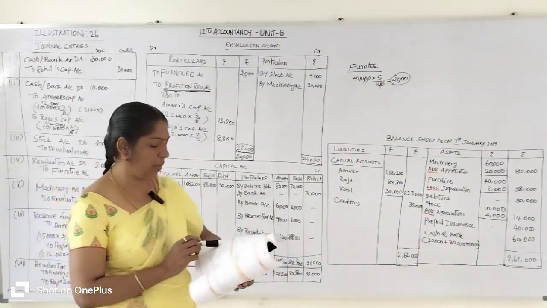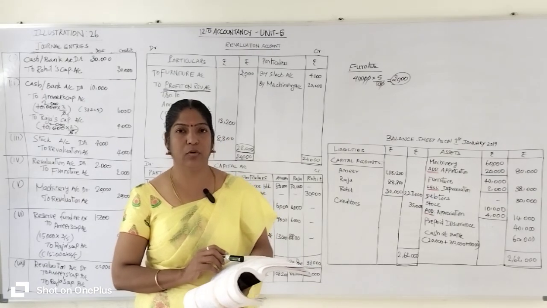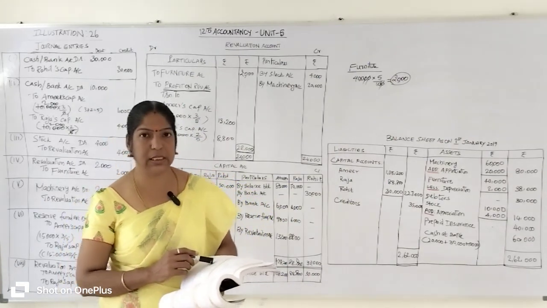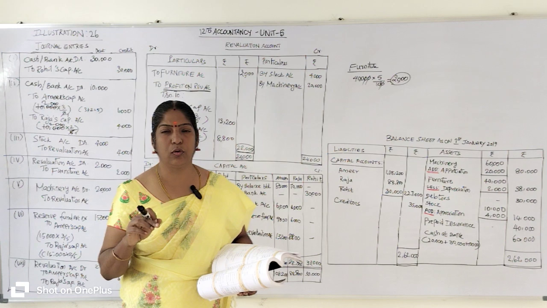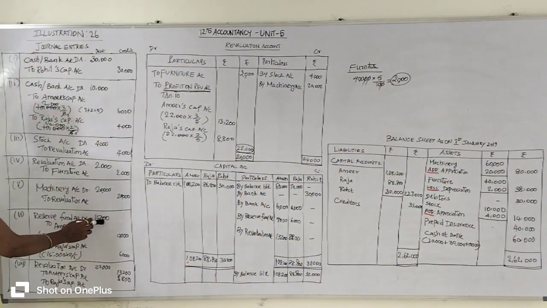Listen, in the question, the reserve fund is 15,000 rupees. The reserve fund goes to the old partners' capital accounts in their old profit sharing ratio. What is the journal entry? Reserve fund account debit to old partners' capital account. So reserve fund account debit 15,000 rupees.